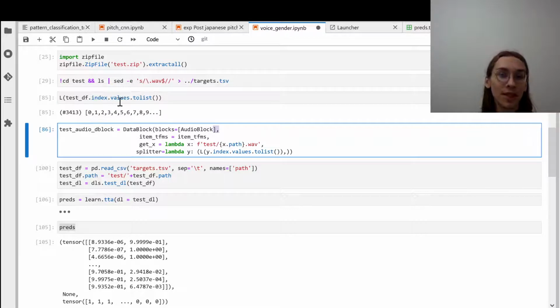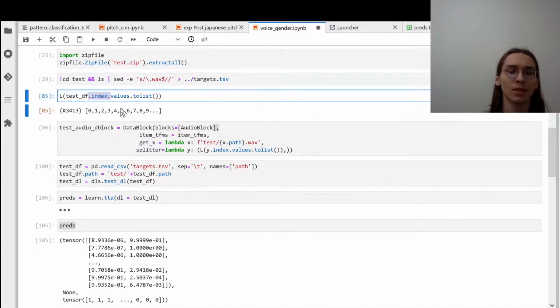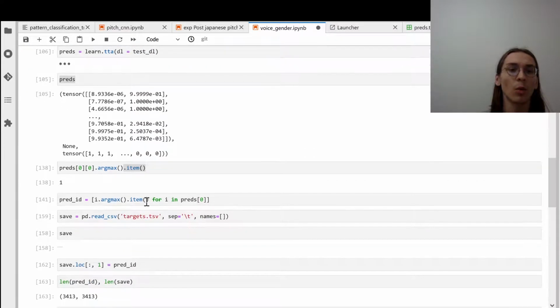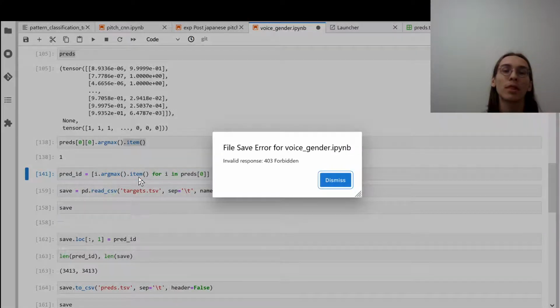And this took me an embarrassingly long time, just getting the indices. This also took me a really long time, just getting this item method.